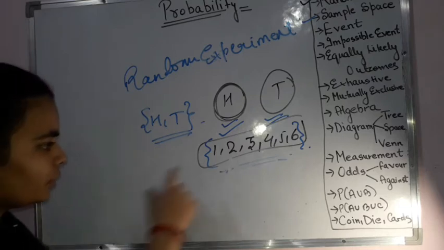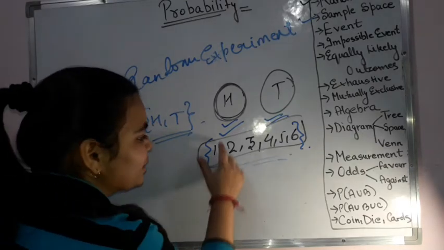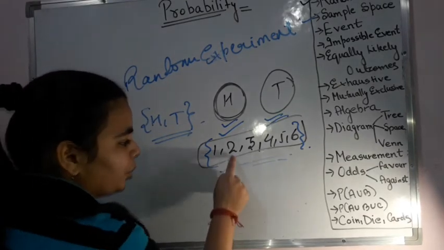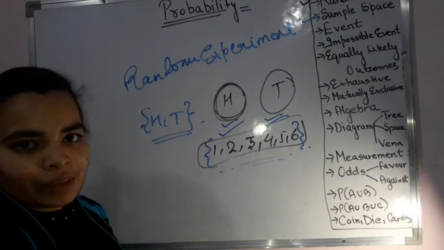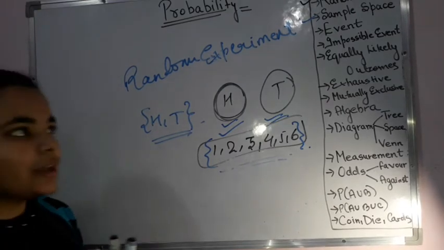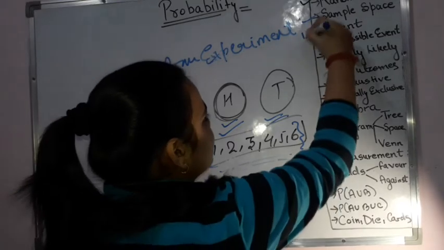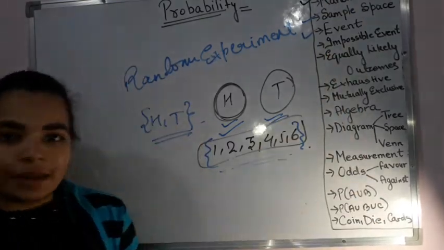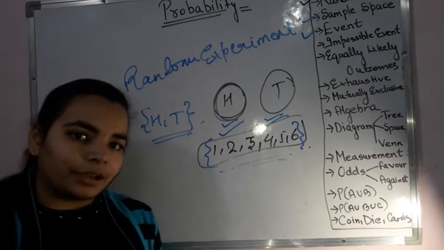Okay, that becomes my event. That means if I am getting 1 or I am getting 2, then that is my event. That is the happening of something. Happening of a certain condition is known as an event, right? Like we have the event parties and all. These are events that we organize. That is an event, right?